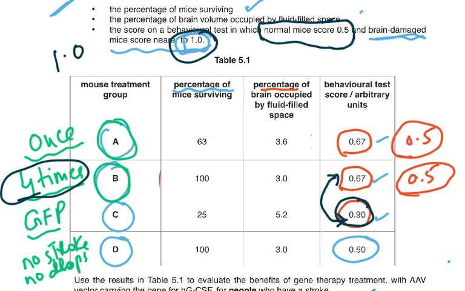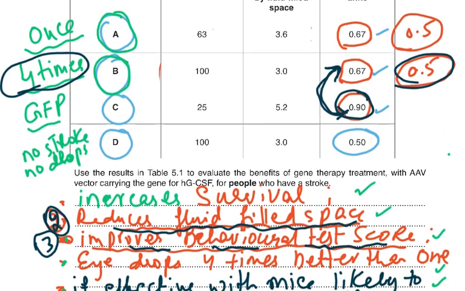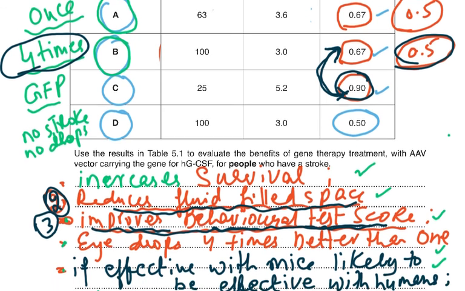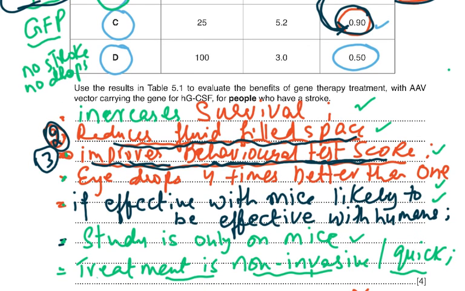So which one is near 0.5? 0.90 went up to 0.67, which is nearer 0.5. So this was the marking scheme point which was being tested for the third. This is improves behavioral test scores. So this is what we had to answer for this part of the question.